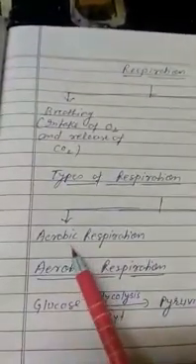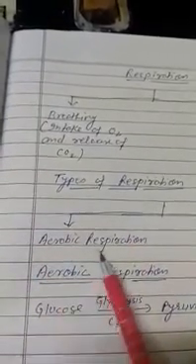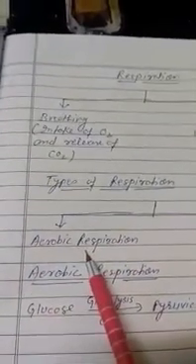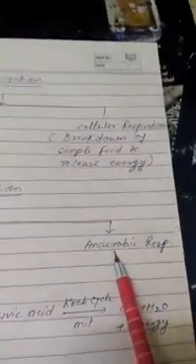Aerobic respiration occurs in the presence of oxygen. Clear? And anaerobic respiration occurs in the absence of oxygen. This is the basic difference between aerobic respiration and anaerobic respiration. Clear? Now come to the first one, that is aerobic respiration.